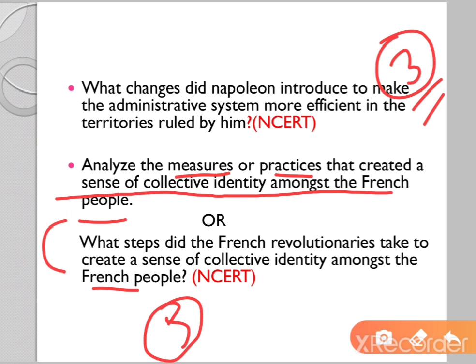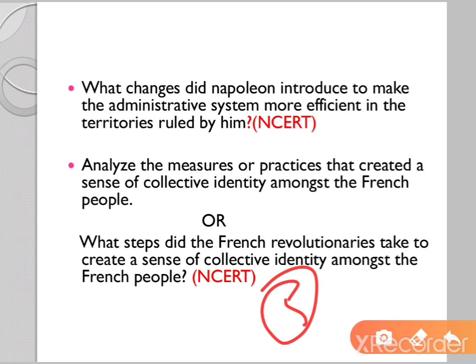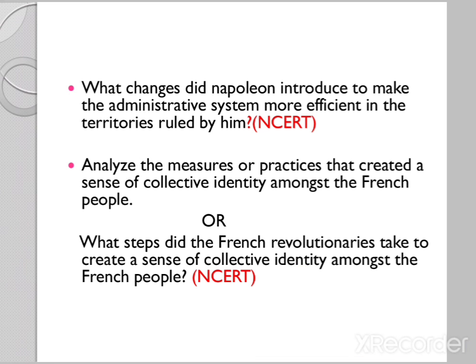So the question is the same, but the way of asking or the pattern of the question is different. So both the questions have the same answer of the measures that were undertaken by French revolutionaries. We have discussed all of them. So you can list any 5 points and you can get 5 marks for this question also.